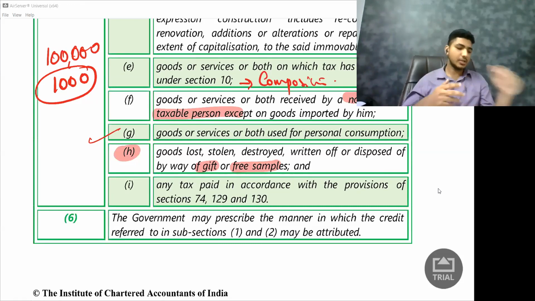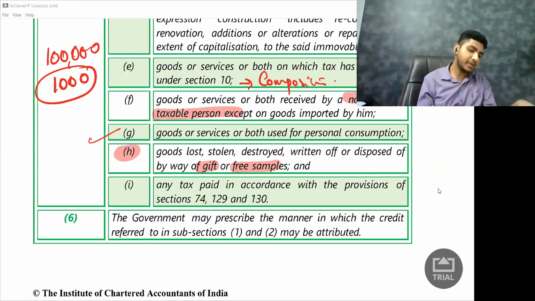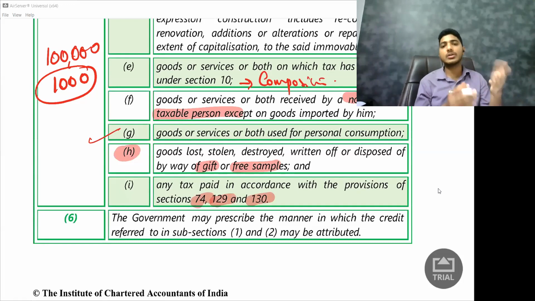Then the last clause, that is any tax paid in accordance with the provision of section 74, 129, 130. What is this particular thing? Very simple. It is beyond your syllabus. That is one very simple explanation which I give. But if I give that, you'll always be confused. What is this? So I'll give you a small explanation of what this is.